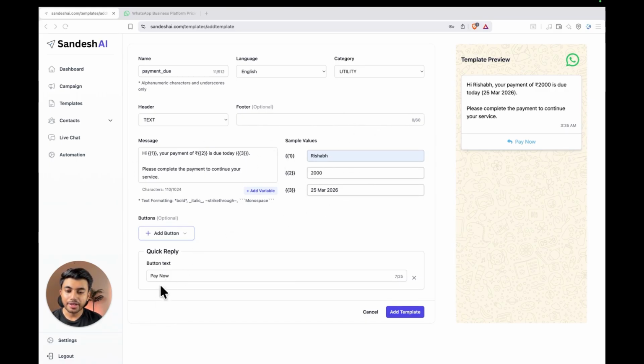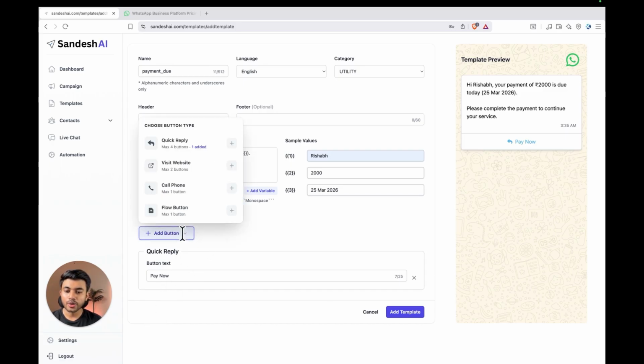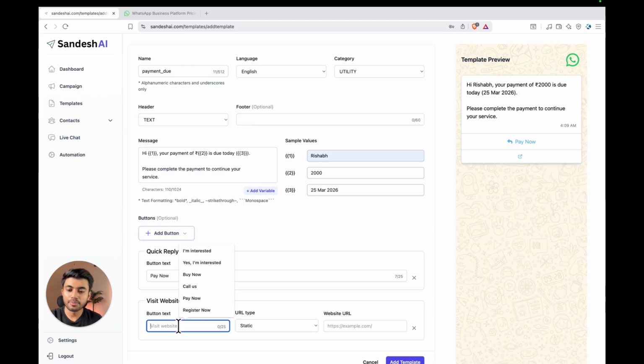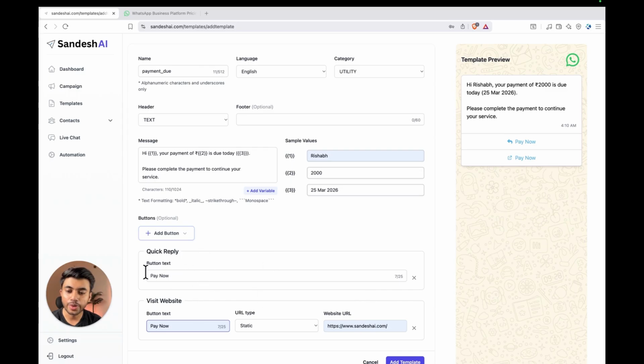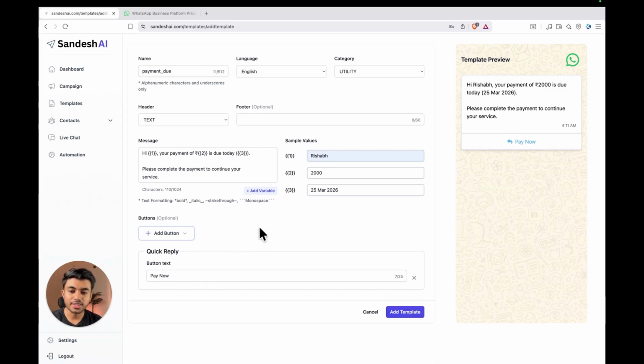Now here I have added a button which is completely optional. I have added the Pay Now button, Pay Now Quick Reply button. I'll tell you later why I have added a Quick Reply Pay Now button here. But if you are collecting a payment via any link, you can also add a Visit Website button. So here you can also write the Pay Now text, and you can put the payment link here like this. For now, I'm using a Pay Now Quick Reply button, so remove this. By the way, this button is completely optional. If you don't want to put it, you can leave it.